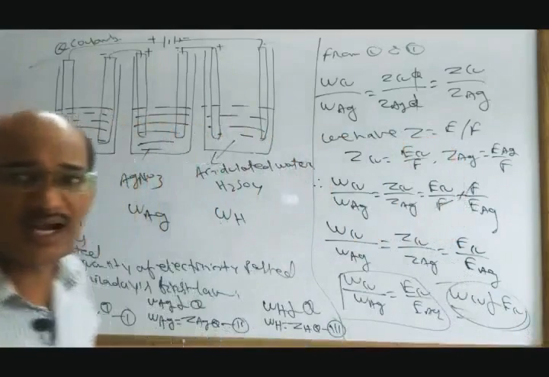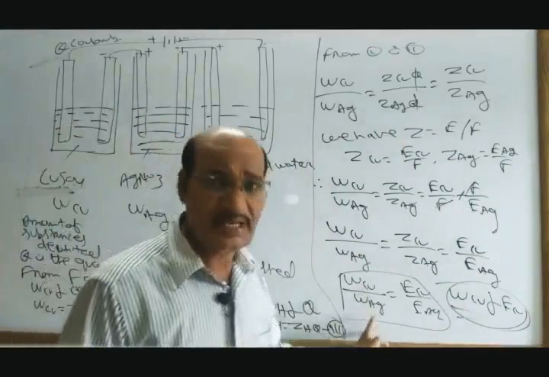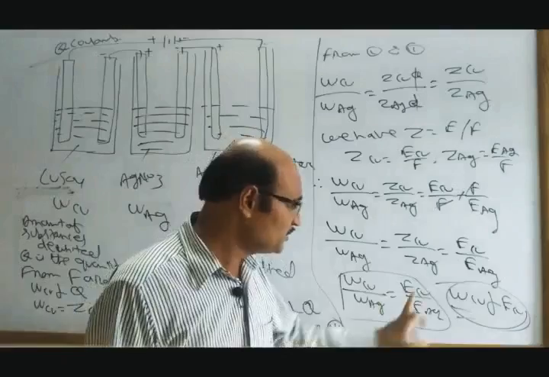That means the amount of substance deposited at the different electrodes is proportional to the equivalent masses.